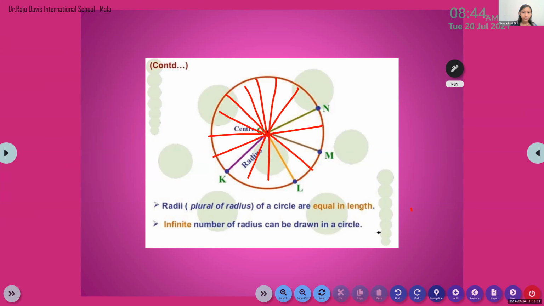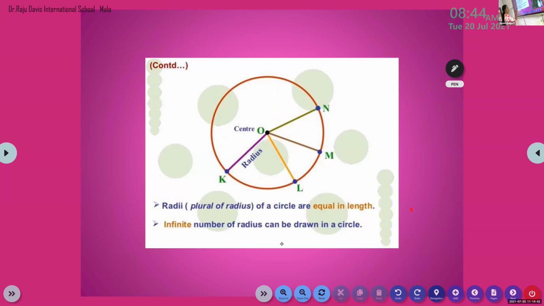Okay, ma'am. And many number of radii we can draw. Instead of saying many, we use the word infinite. Infinite number of radii. Clear, children? Infinite means countless, endless. Infinite number of radii we can draw.